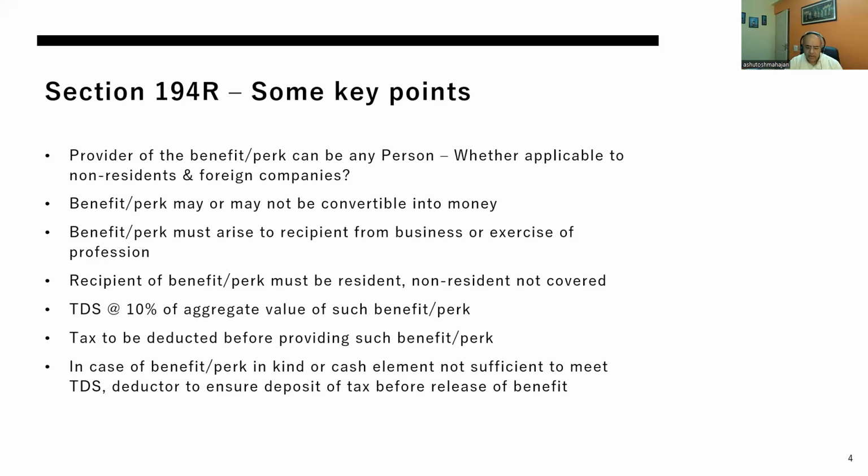Now this is in line with what is there in section 28(iv), but somewhat it gets diluted with the proviso and the subsections which are there in 194R, where this has been read as synonymous to benefits being offered in kind, or cash in kind, or totally in cash. So 'may or may not be convertible into money' may not exactly mean offered in cash. We'll discuss it more, and the implications.